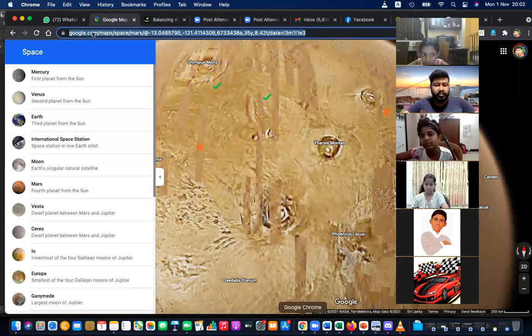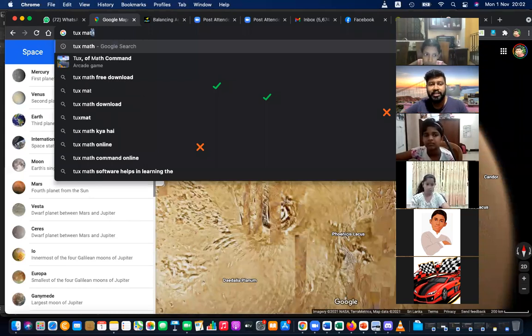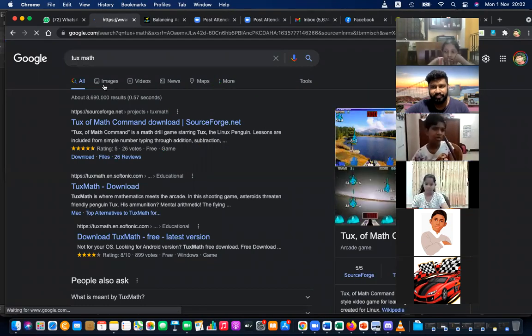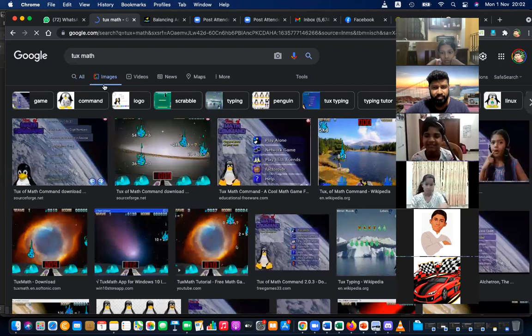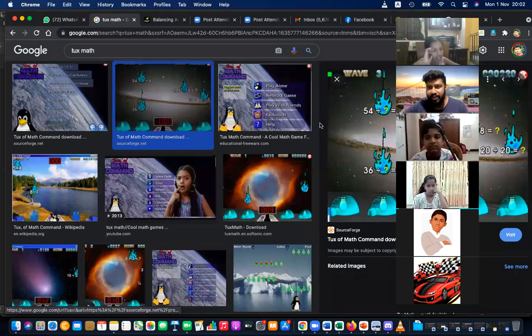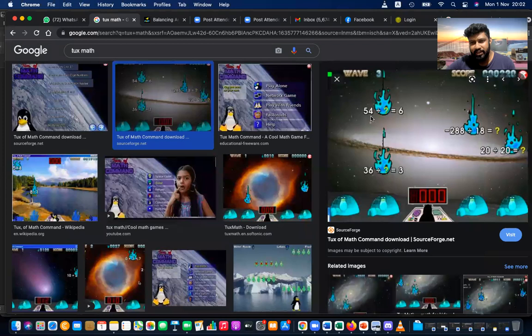So this is a special software that you can download, Tux Math, and you can improve your mathematical skills with Tux Math. Actually it's a small game, but that game will let you develop your mathematical skills. How? Similar to the game that we have created, here you can see there are some falling stars. These falling stars have an equation to solve.